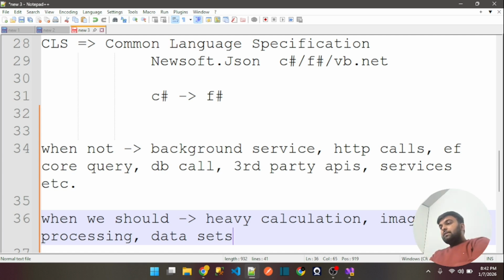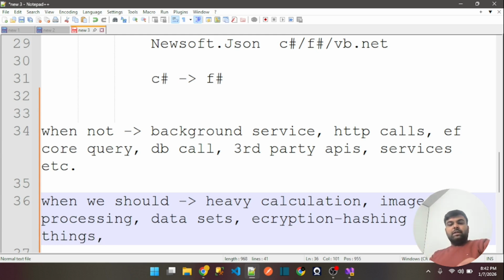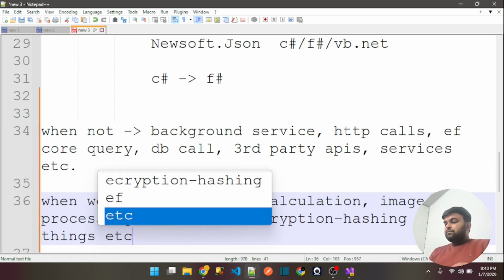Now if you are using encryption or hashing related things, in such scenarios you also have to use Task.Run. Or machine learning algorithms as well. If you are trying to apply machine learning algorithms, this should be on a separate thread. This is why we should understand when we should use Task.Run and when not. This can make sense as well, instead of the await keyword.